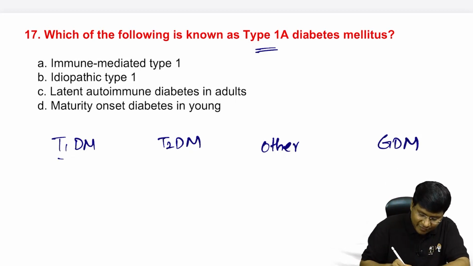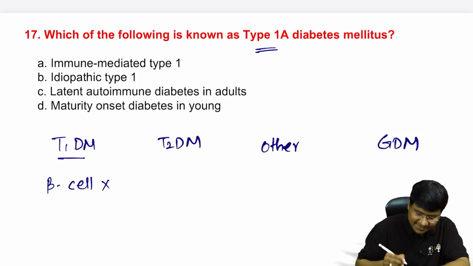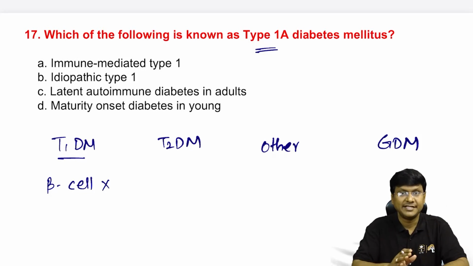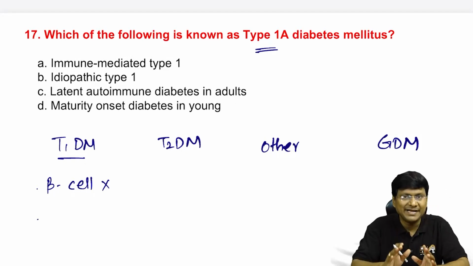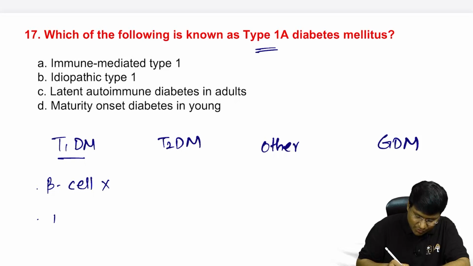In type 1 diabetes mellitus, the important concept is there will be beta cell destruction. Why does it occur? It is immune mediated beta cell destruction.